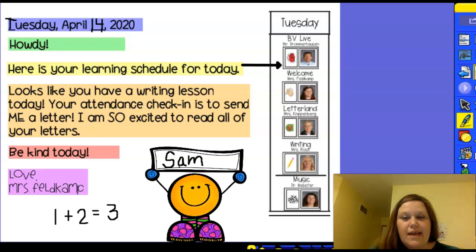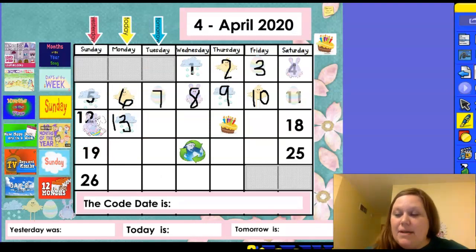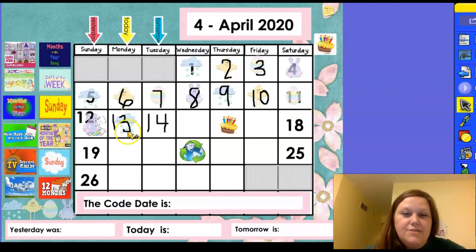Let's continue on to our calendar. All right, it is still April 2020, but it's no longer the 13th. We just said in our morning message that it's the 14th. So we're going to write a 1 and a 4. When I write a 4, I go down, slide to the right, and cut it in half. We need a picture pattern for today. Yesterday we had a rain cloud. What picture comes after rain cloud in our ABCD pattern? If you said chick, you are correct. Way to go. We're going to put a chick there.